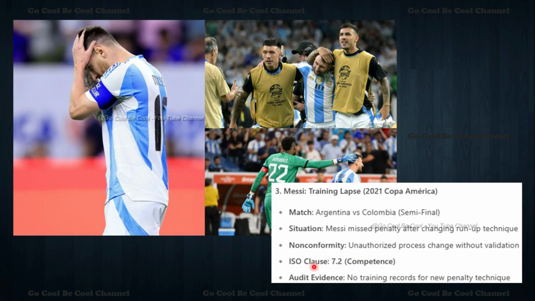I hope you understand, 7.2 talks about training. There are no training records for the new penalty technique. So this is how we have to locate it. Whenever there is skill enhancement, training and knowledge, we can simply locate 7.2, competence. That is the third example, from 2021, where we learned about training.